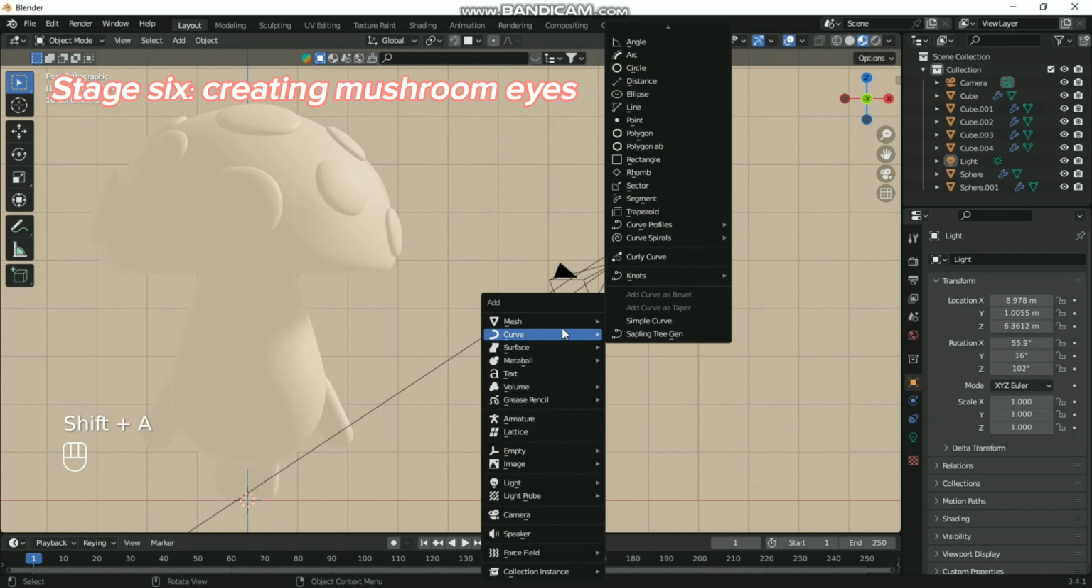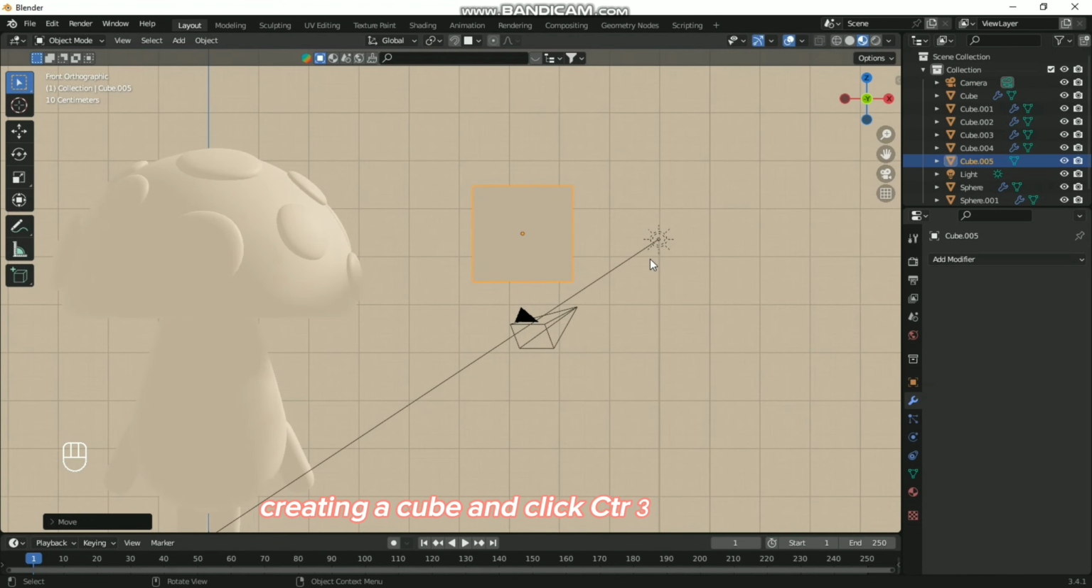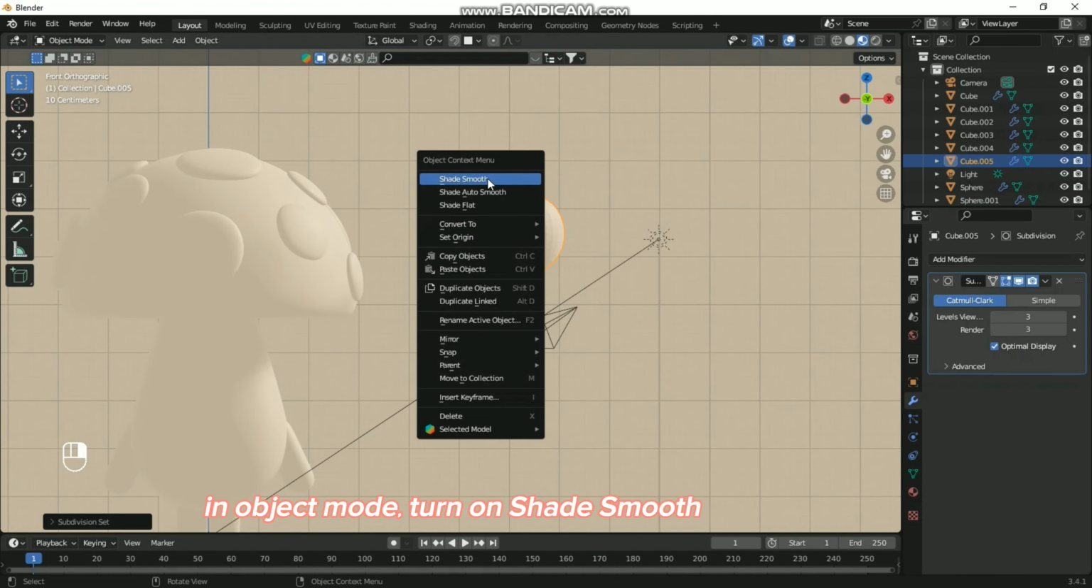Stage 6. Creating mushroom eyes. Creating a cube and click Ctrl 3. In object mode, turn on Shade Smooth. And repeat all the actions as with the dots on his hat.